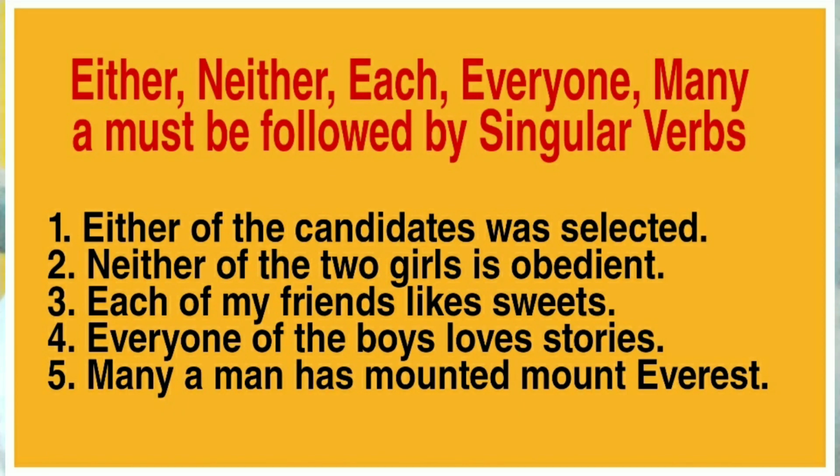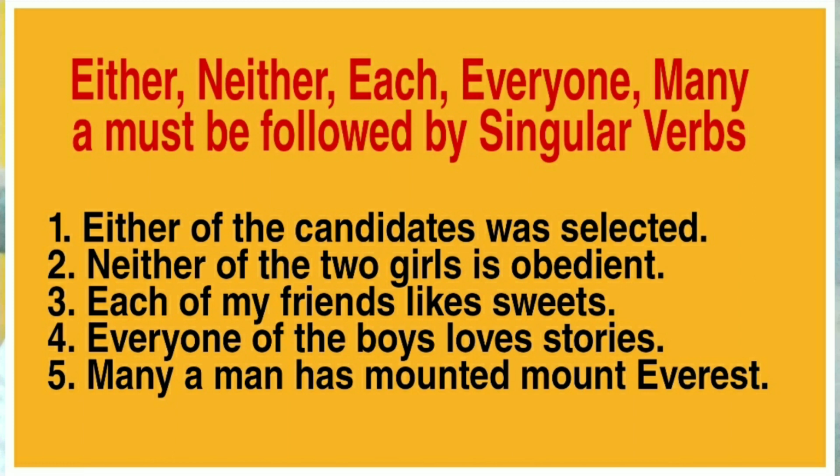And very interestingly, I am asked many a question on the use of either, neither, each, everyone, many a. Remember, they are always singular. Look at these examples. It will be very much clear. Either of the candidates was selected. Here, was agrees with either.